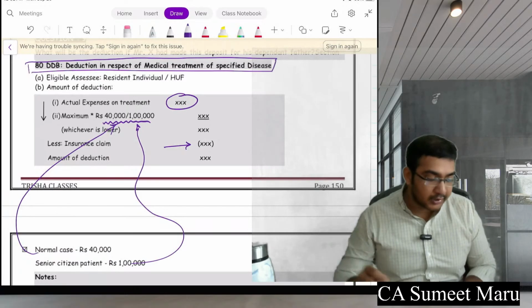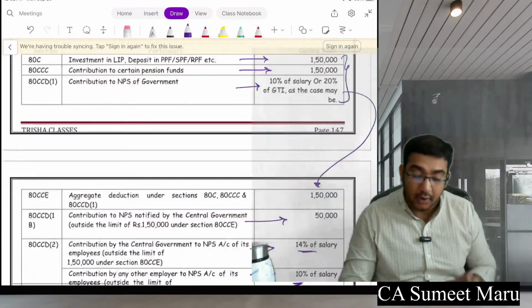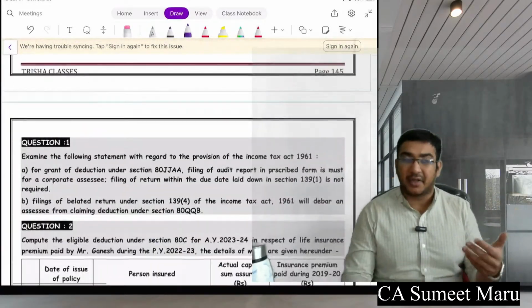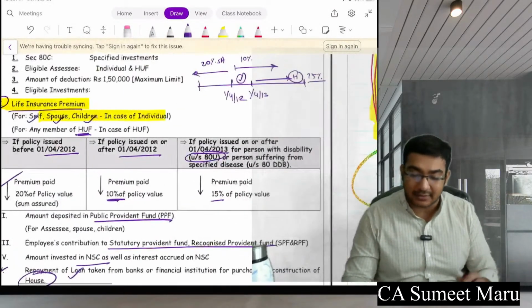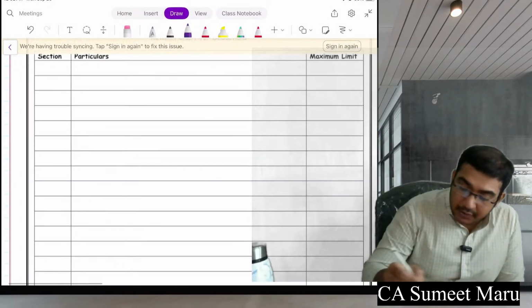Everyone clear? So if you are creating a chart, you can create the chart right now itself with me in class. Okay, that would be really helpful for you. So see what sections we are done.